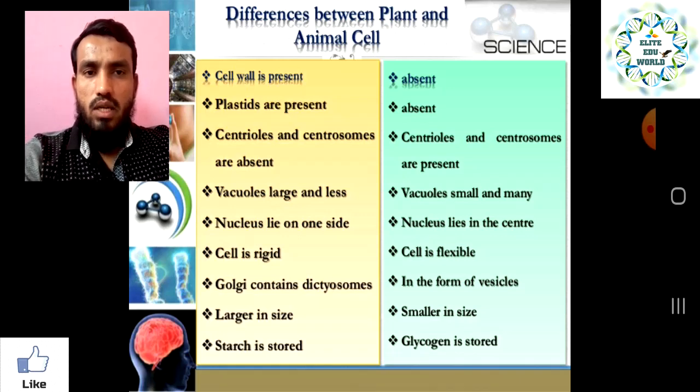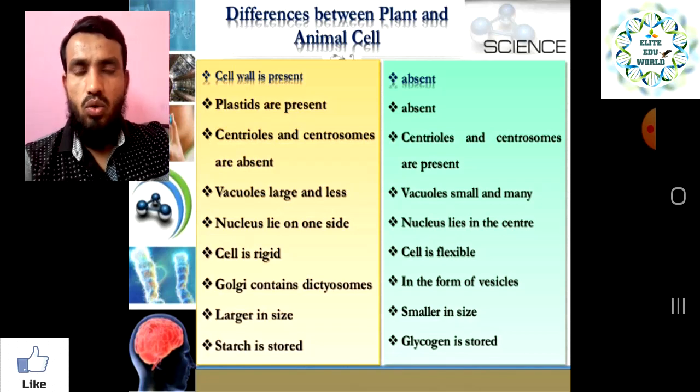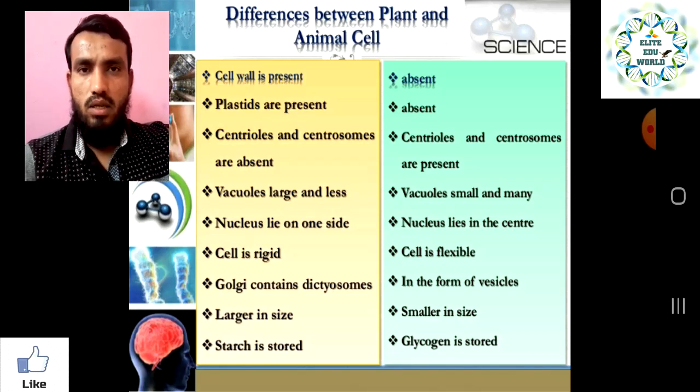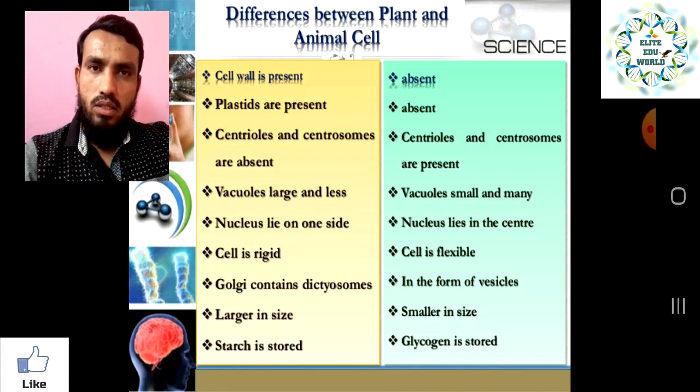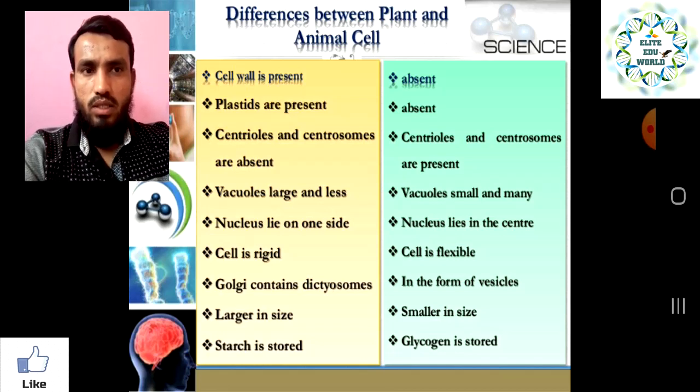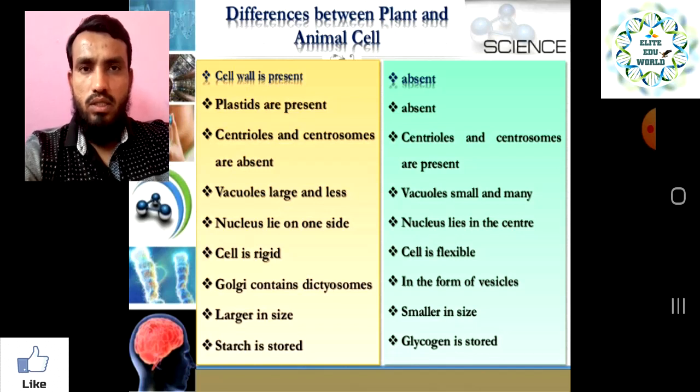And the last one: starch is stored, right? Extra food is stored in the plant cell in the form of starch, right? And in the animal cell, the extra food is stored in the form of glycogen. So that is also one of the most important differences between plant and animal cell. The food is stored in the form of starch in the plant cell, and in the animal cell it is stored in the form of glycogen, in the adipose tissue in the form of fat globules.